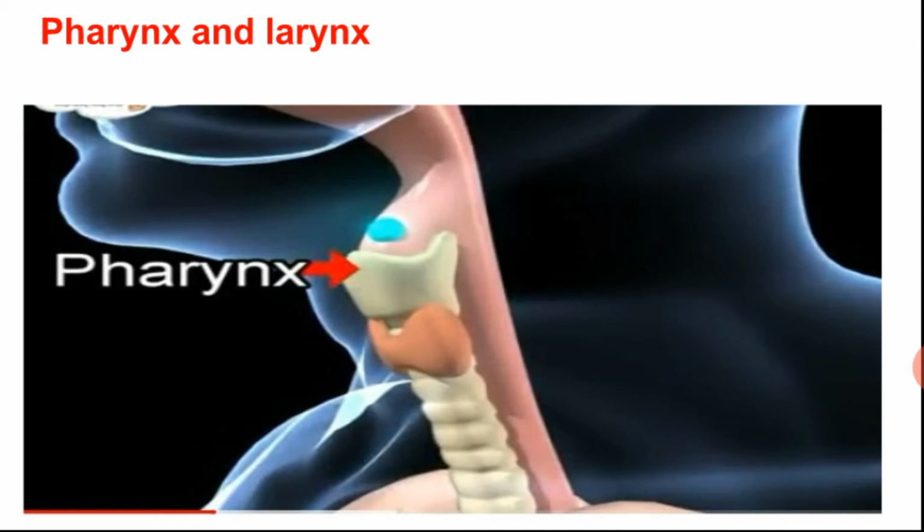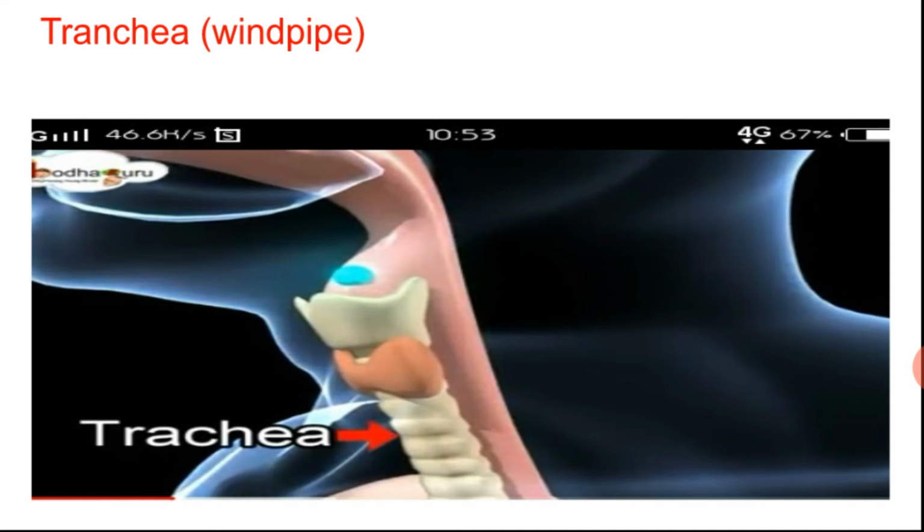Now next is the trachea, also known as the windpipe. The larynx leads into the trachea. The trachea is a muscular tube, made of muscles. There are C-shaped cartilaginous rings on the trachea to prevent its collapse.